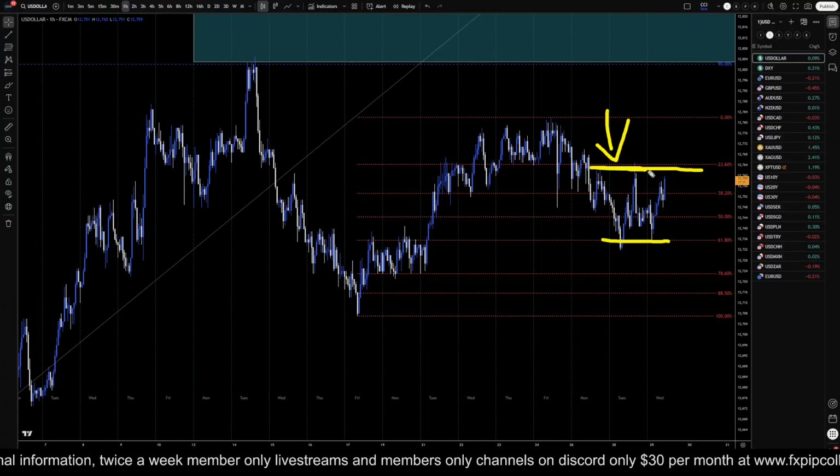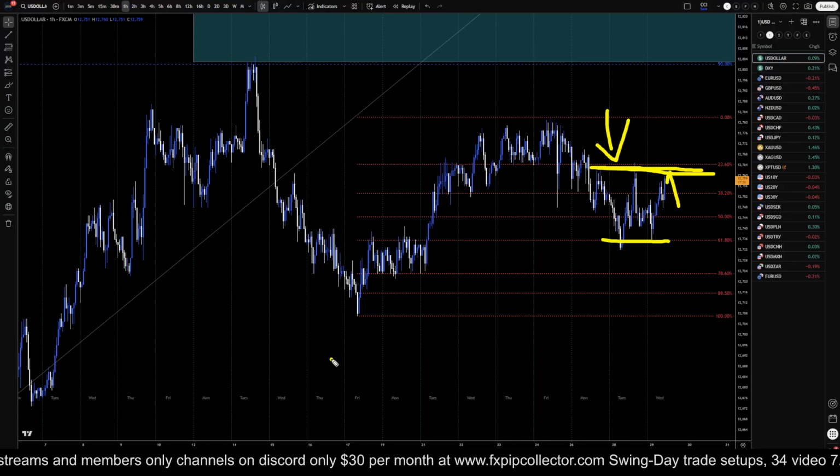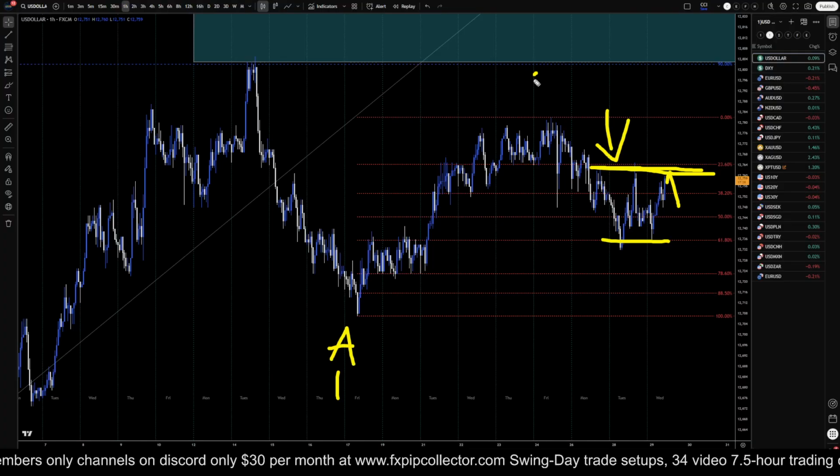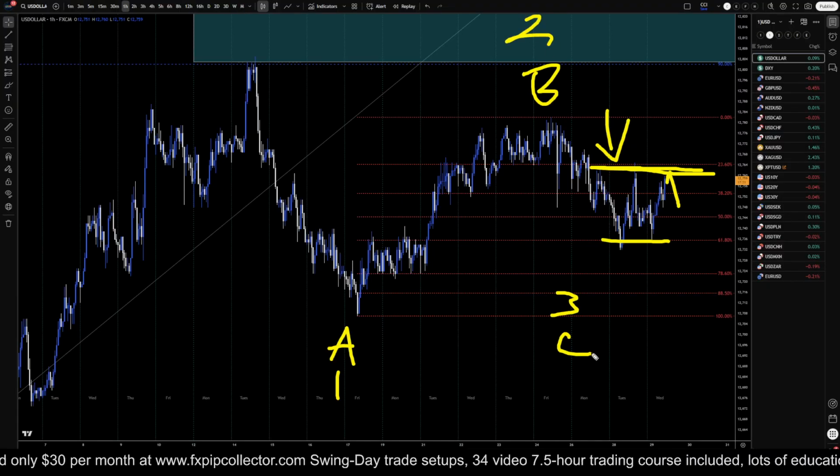If it doesn't break above here, but ends up making a little bit of a lower high and turning down with momentum, then there is definitely a chance that the dollar does go down. Like I've been saying, there is a chance this is either an A or one, this is either a B or a two, and we're in either a wave three or a wave C.